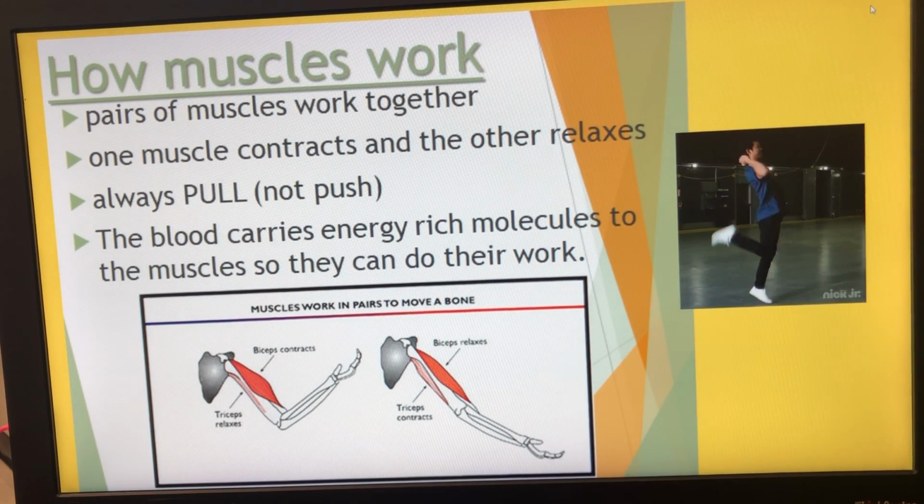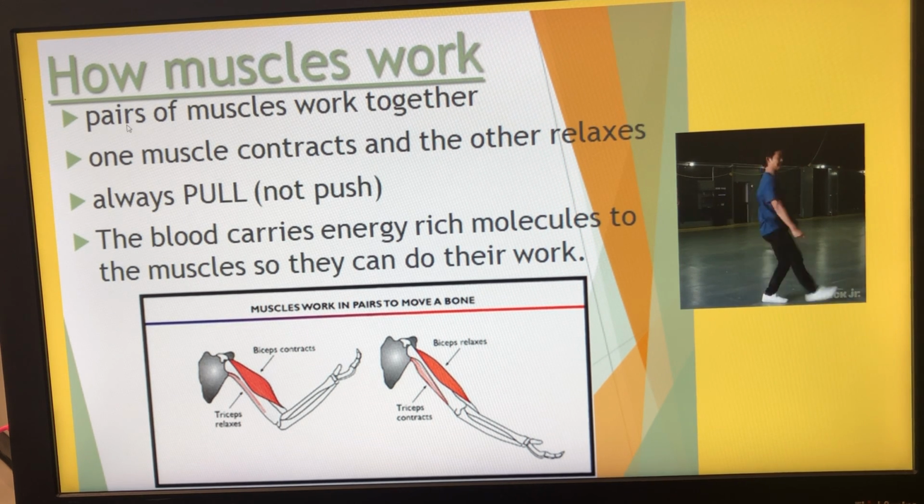So how do muscles work? Well, muscles work in pairs. Pairs of muscles work together. One muscle contracts and the other muscle relaxes. Muscles always pull, not push. The blood carries energy-rich molecules to the muscles so they can do their work.